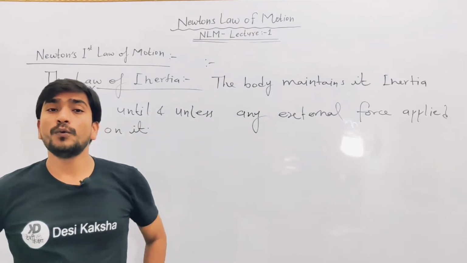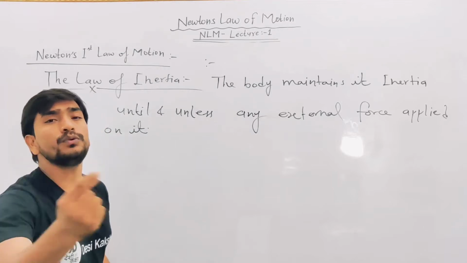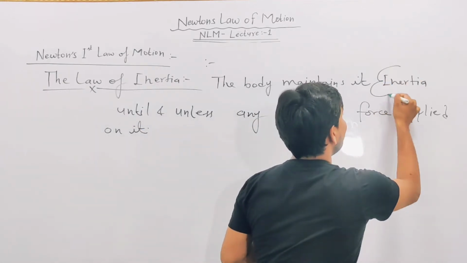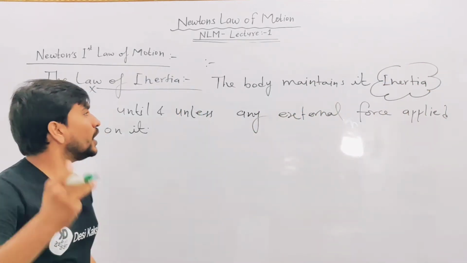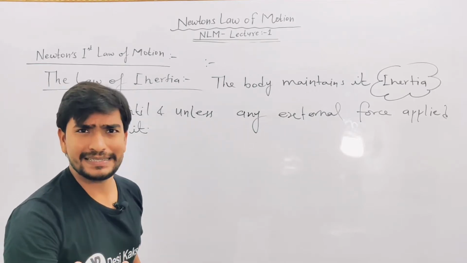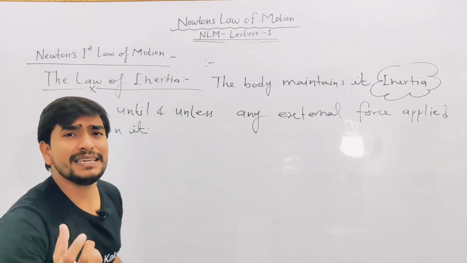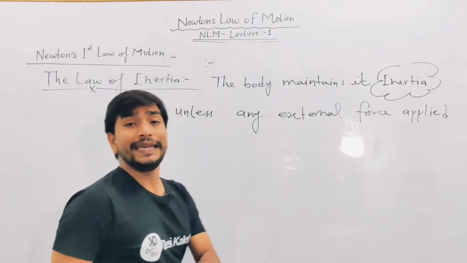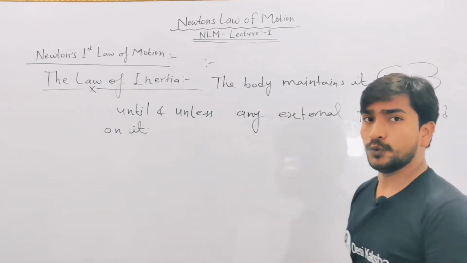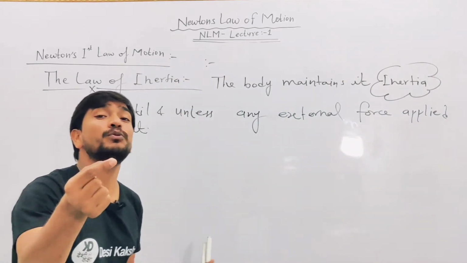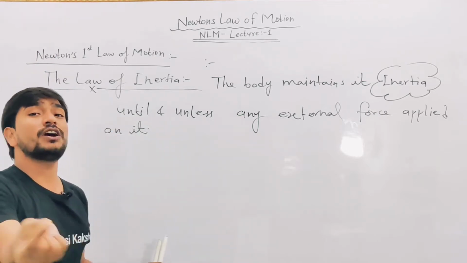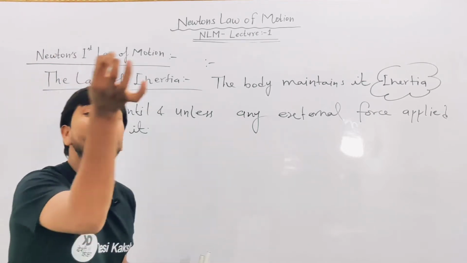What does it mean? Here a new word is coming, that is inertia. Now you have to know what inertia is. Basically, inertia is the tendency of a body to maintain its position of rest, position of motion, or position of direction.